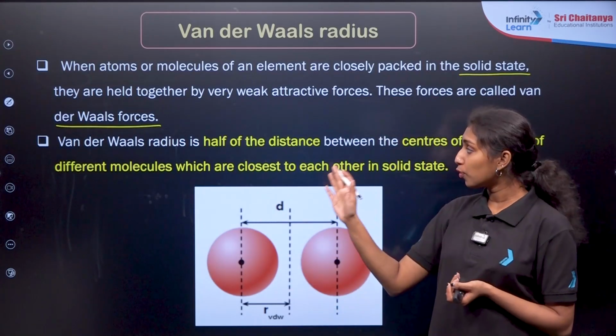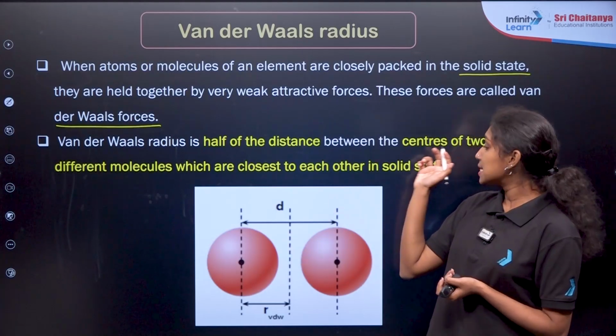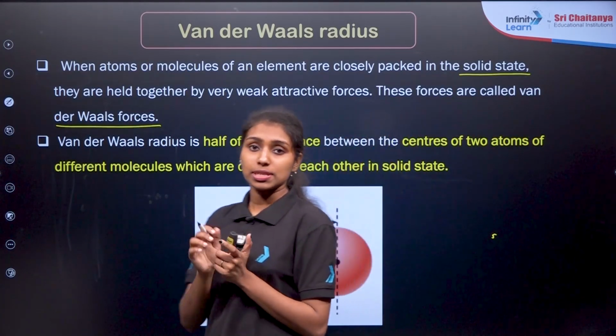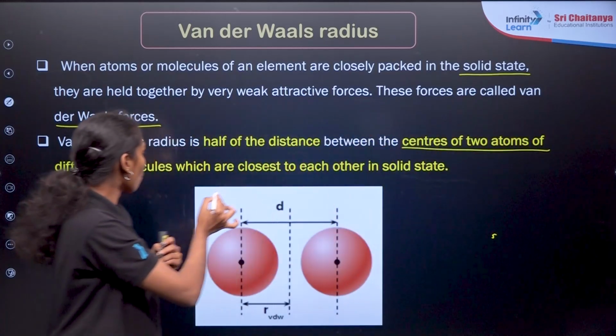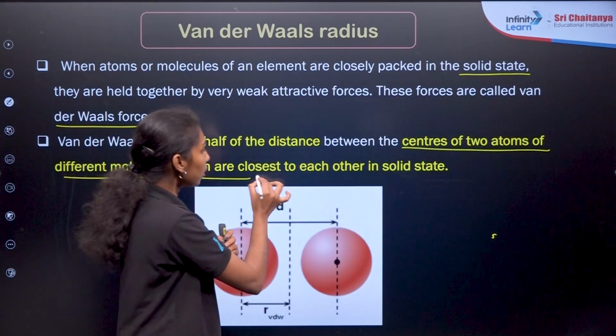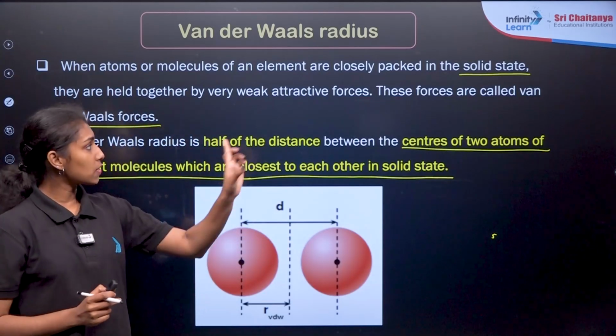It will be half of the distance between the centers of two atoms or two different molecules, which are closest to each other in the solid state. So this van der Waals radii is applicable in the case of solid state.